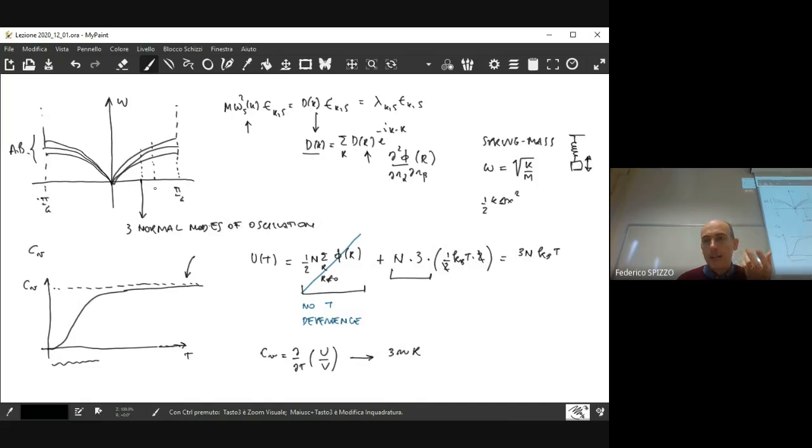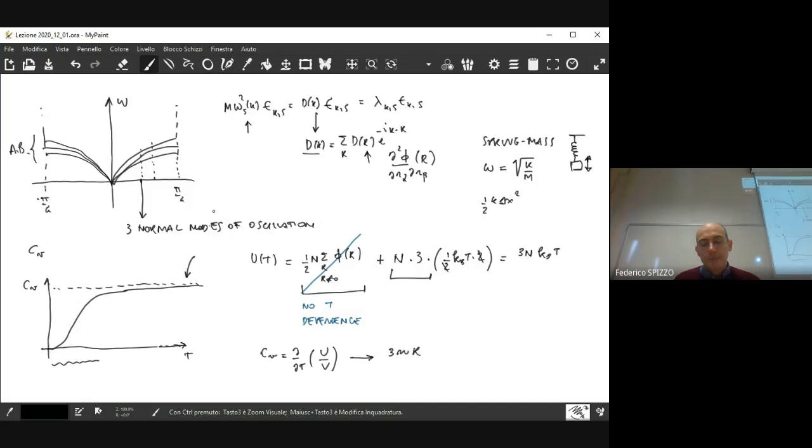But to discuss the problem in these terms, we have to switch from a classical representation of the normal mode of oscillation to a quantum mechanical representation, as you did for the, let's say, quantum mechanical oscillator.